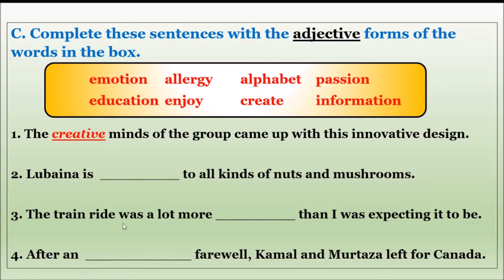After an emotional, E M O T I O N A L, emotional. Now check the spelling again. E M O T I O N A L, emotional.